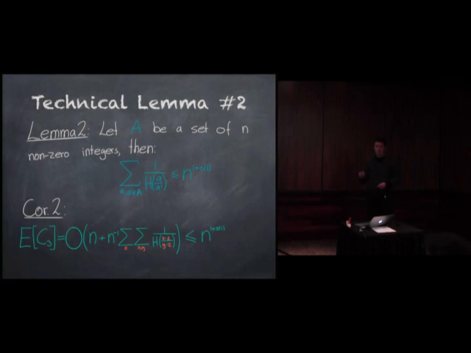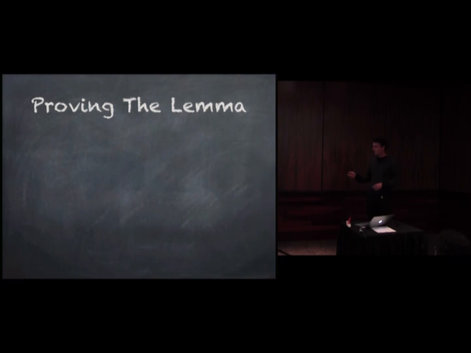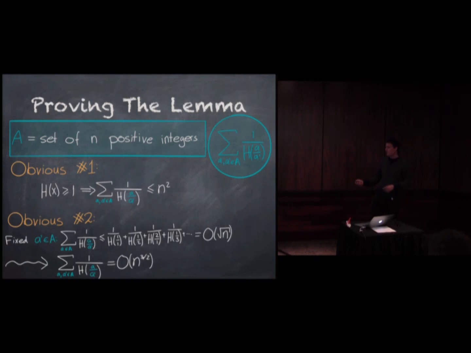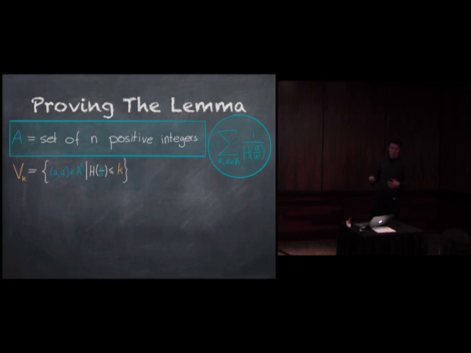So then I get this into the 1 plus little o of 1. We plug it back into the previous, and I get my result of roughly cube root n. Now I want to show you how to give this bound, but there are 2 obvious things to do. It's not very interesting. The height is at least 1, so I get a bound of n squared. Similarly, you could get a bound of n square root n.